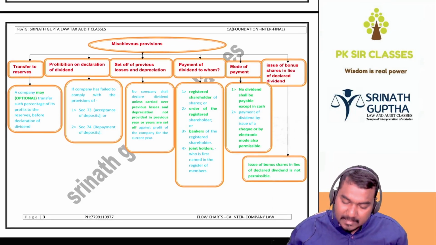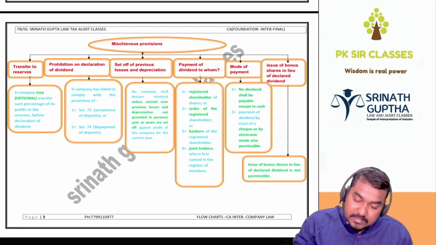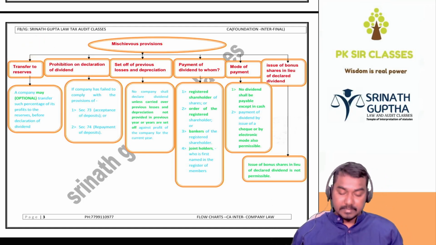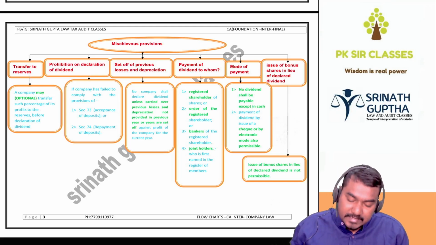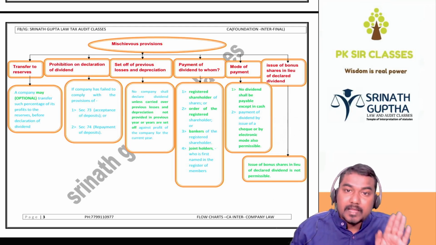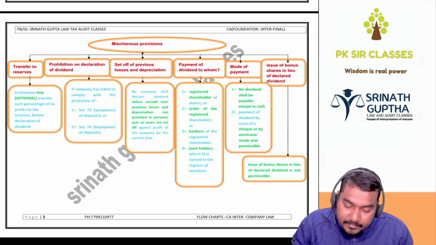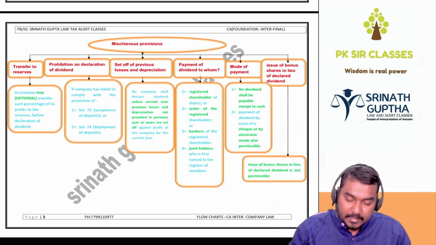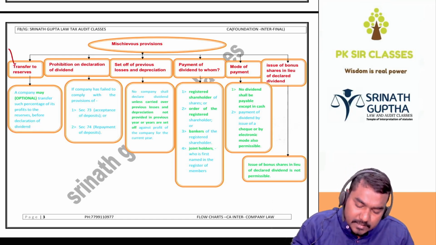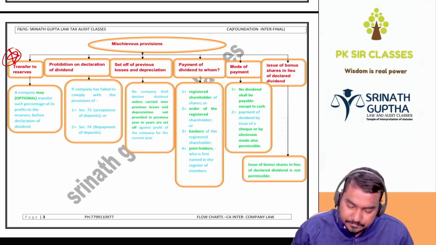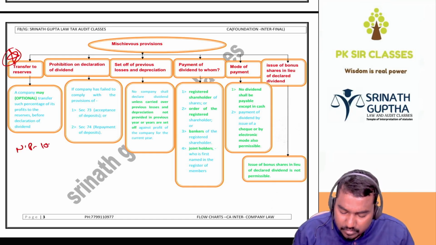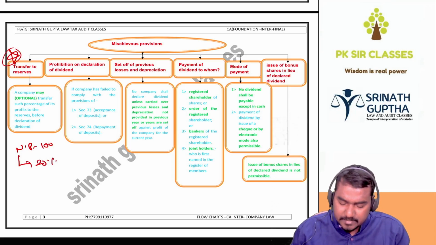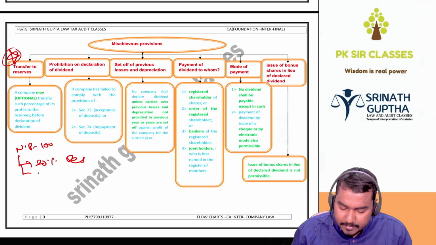Next, transfer to reserves. Sir, this concept is very important. In the exam it came so many times, sir. So transfers to reserves. Company may transfer such percentage of profits to reserves before declaration of dividend. A question may come in the exam. For example, sir, net profits are 100 crores. Generally the company may transfer 20% or 30% to reserves. The remaining the company may pay as a dividend.